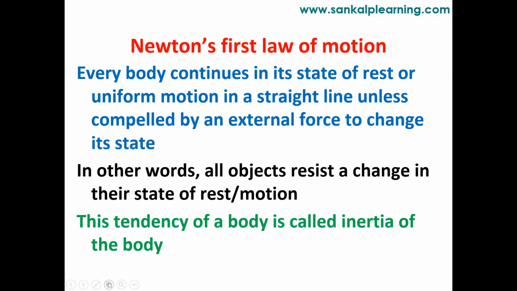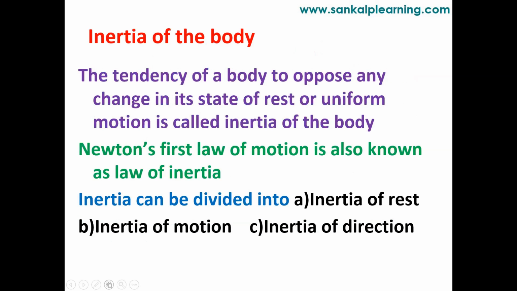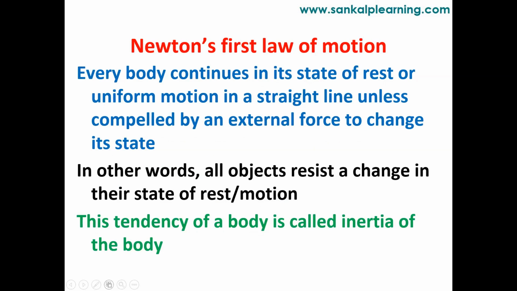So remember the definition of inertia. It is the tendency or property of a body to oppose change. What is it opposing? A change of state from rest to motion or motion to rest. That is Newton's first law of motion as well as inertia. There is a slight difference between Newton's law and inertia. Newton's first law says the body will continue its state of rest or motion unless and until some external force acts.